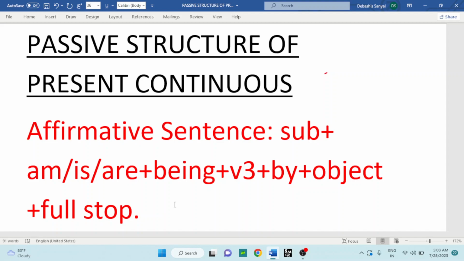And today I am going to discuss, apart from English grammar, as promised by me, the passive structure of present continuous tense.